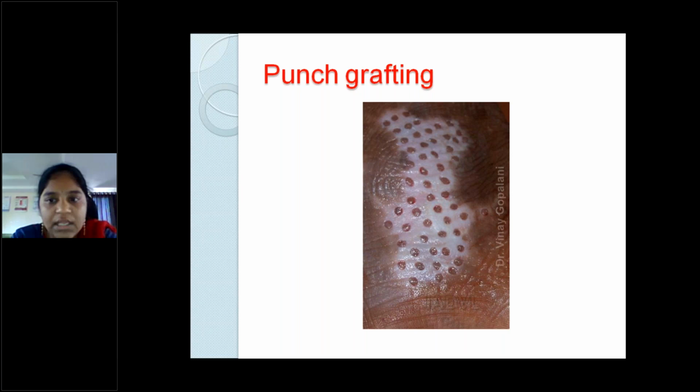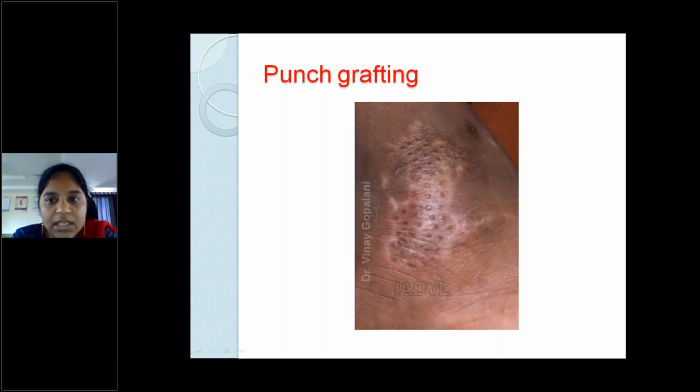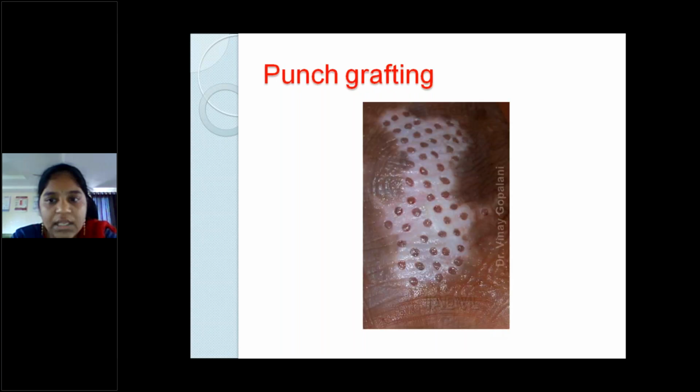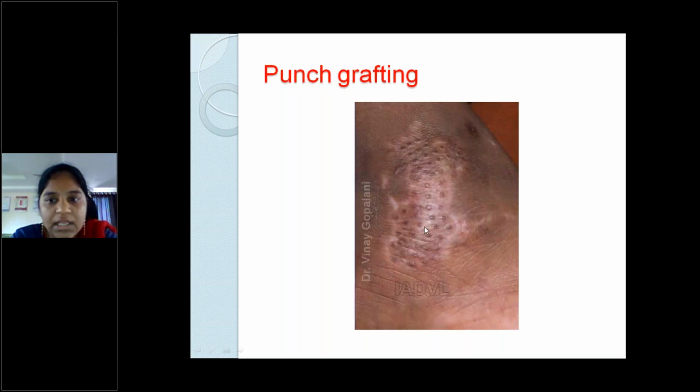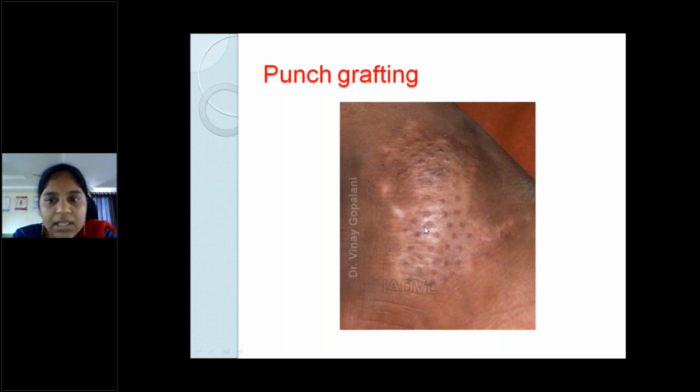Slowly, when I show you the next picture, see, slowly the surrounding skin, the melanocyte reservoir is formed because of this, and from there the melanocytes start transferring to the vitiligo area, and you can see the slight pigmentation. And slowly this uneven pigmentation will cover, but it will take time definitely.